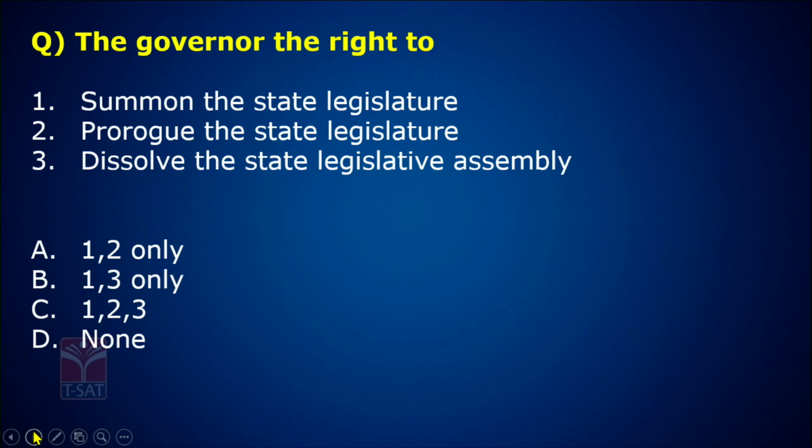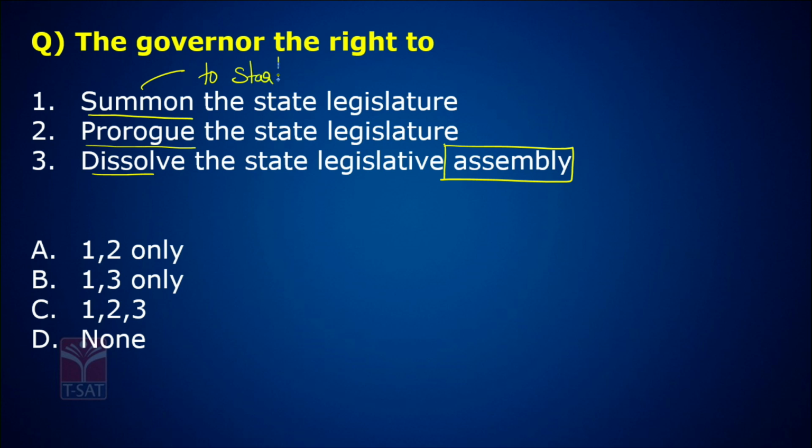Next question. What are the rights of the governor? The governor has the right to summon the state legislature, prorogue the state legislature, and dissolve the state legislative assembly. Excellent. Now what is the meaning of summoning? Summoning means to start. Prorogation, to stop. Now here dissolution, dissolve for a temporary period.